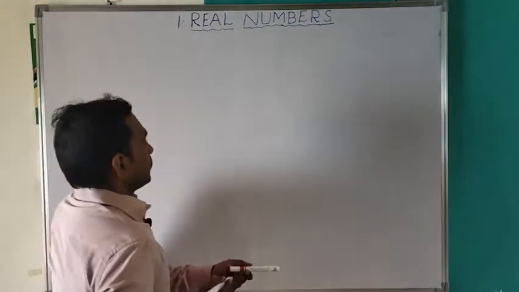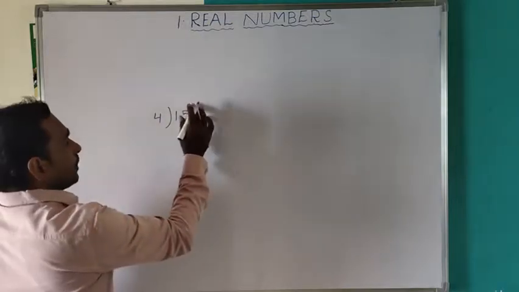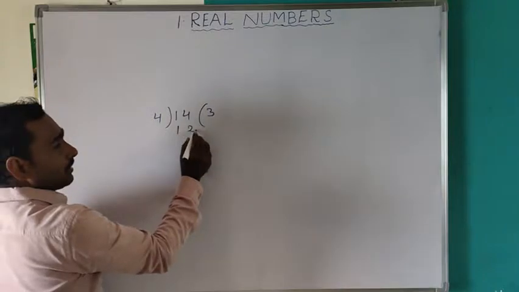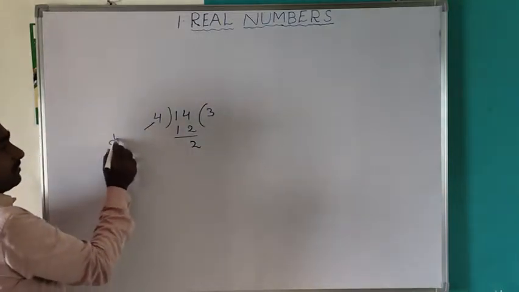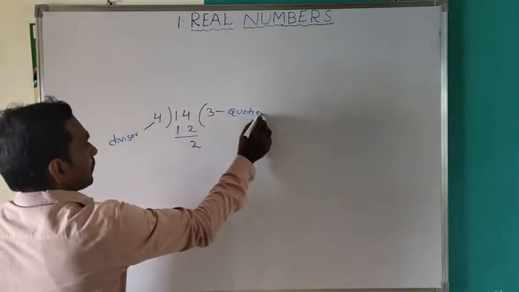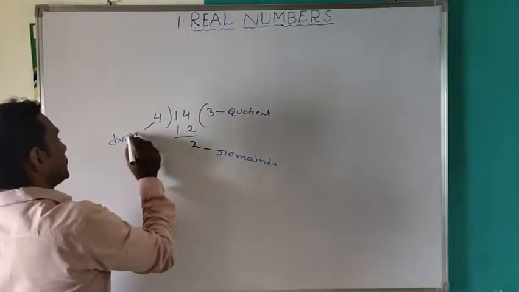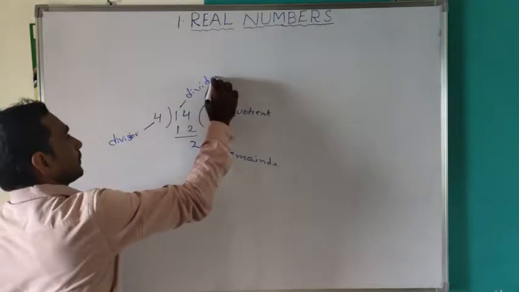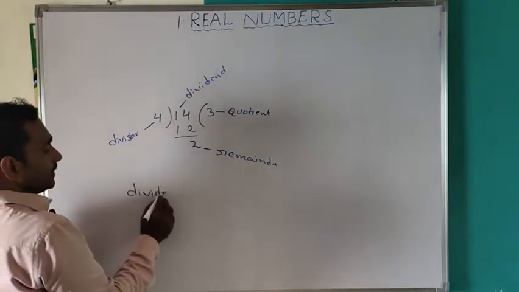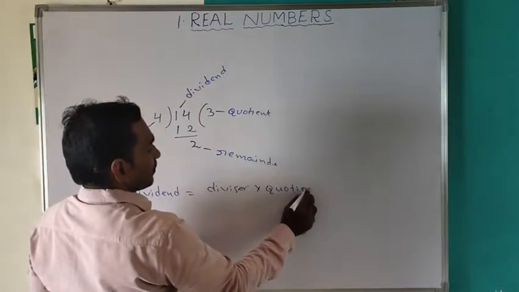For example, suppose 14 divided by 4. The quotient is 3, since 4 threes are 12, and 14 minus 12 is 2. Here 4 is the divisor, 3 is the quotient, 2 is the remainder, and 14 is the dividend. You all know the division algorithm: dividend is equal to divisor into quotient plus remainder.